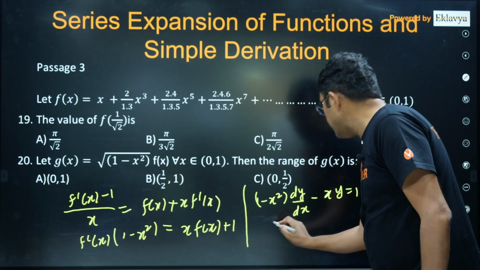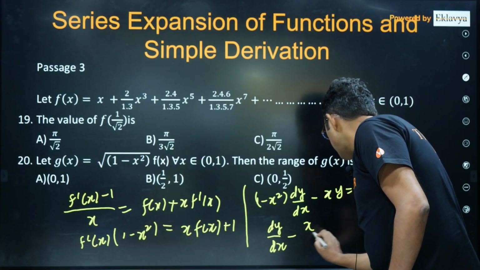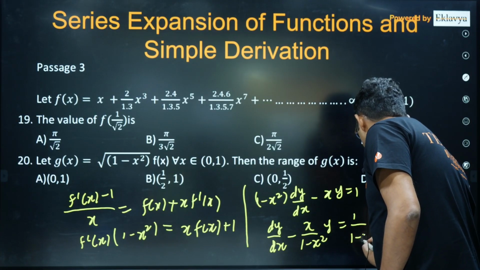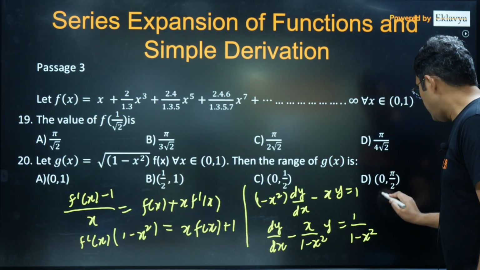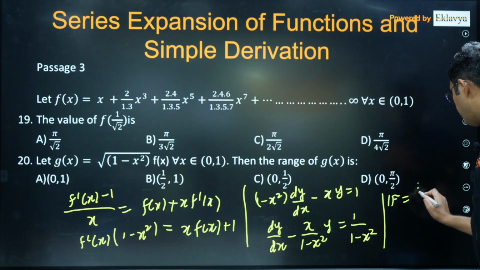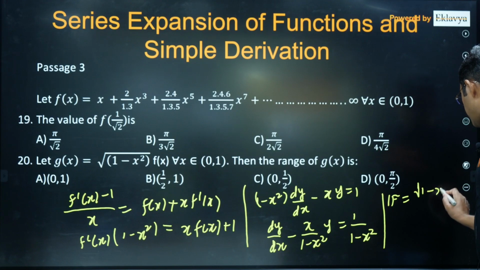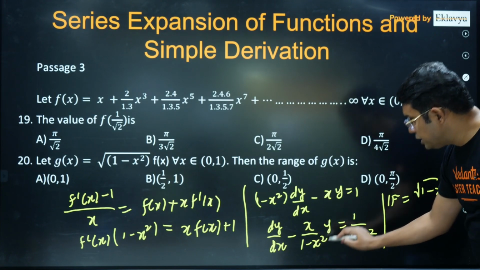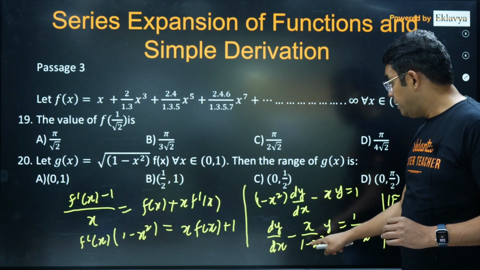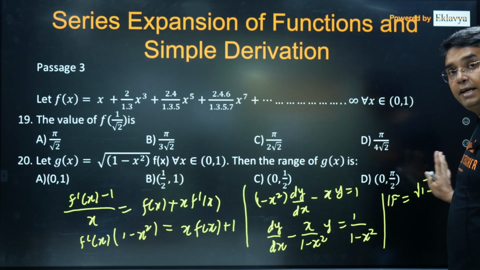You divide by this thing, so dy upon dx minus x upon 1 minus x square into y is equal to 1 upon 1 minus x square. Okay, now in this case, yeah, it is visible. Integrating factor would be, actually minus plus, so it will be root over 1 minus x square. You can check. The integral of this would be 1 upon 2 ln 1 minus x square, and raise it to e will give you this as integrating factor.